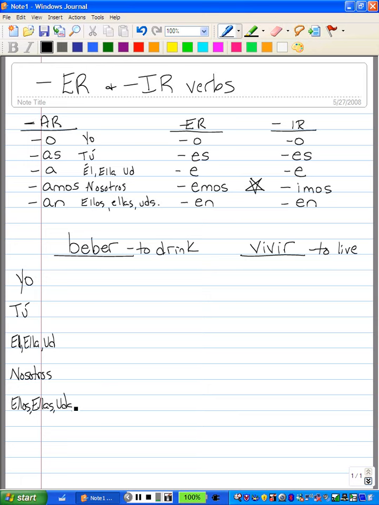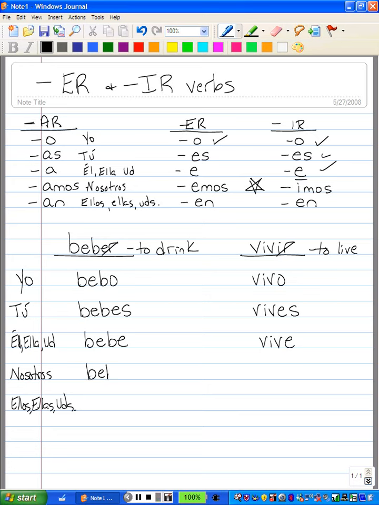Alright, so when you want to conjugate the verb beber, you take off the ER; vivir, you take off the IR. So your first one is going to look like this, bebo, because we're using the O. This one is going to be vivo, because it's an O. Yo bebo, I drink. Yo vivo, I live. Tú is going to be bebes, B-E-B-E-S, or tú vives. You drink, you live. Él, ella, and usted is going to be bebe, or vive. Both of them end in an E.